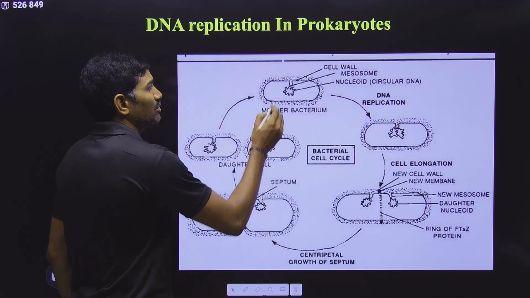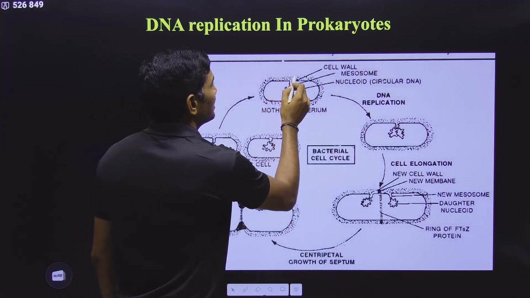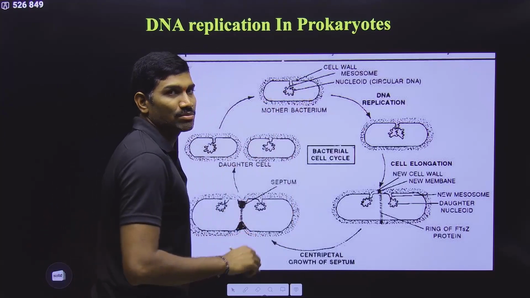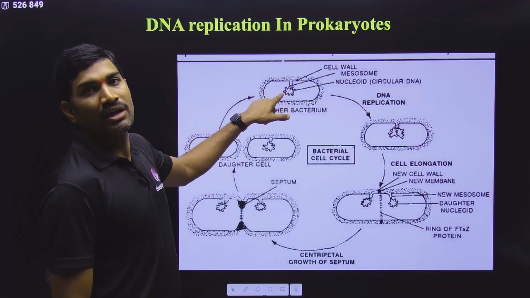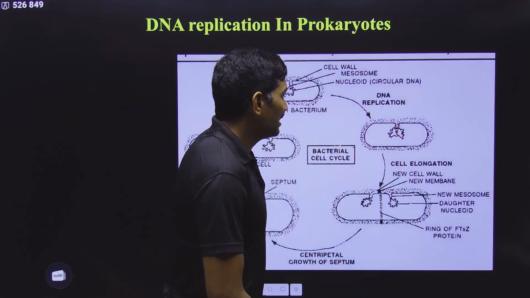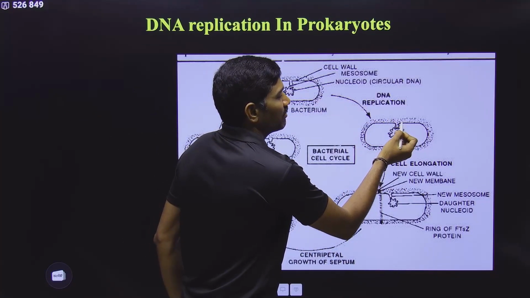So now we will talk about the mesosome. The infolding of the plasma membrane is the mesosome. Generally, the nucleoid is attached to the plasma membrane at the mesosome. Now this DNA will undergo replication. After DNA replication, one copy will attach on one side of the mesosome, and the other copy will attach on the other side.